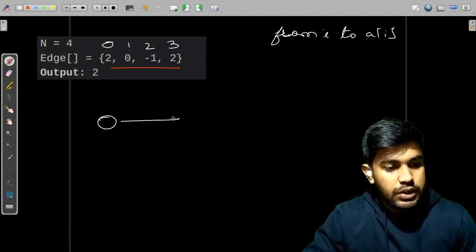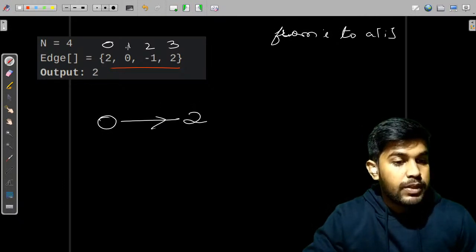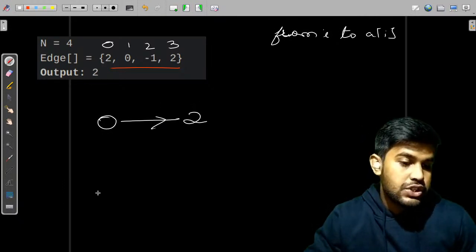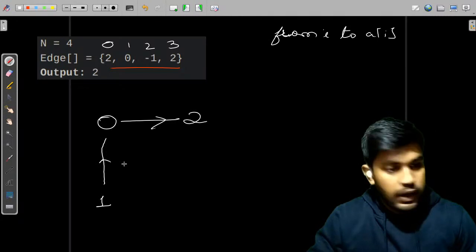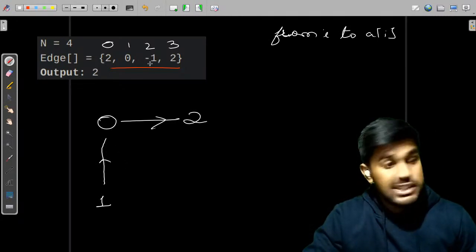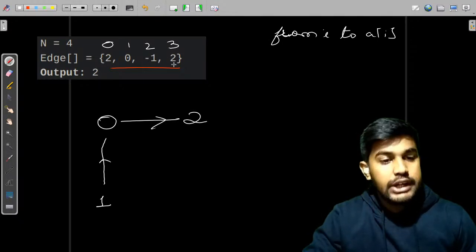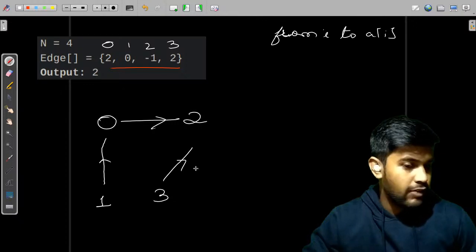From 1 to 0 we have one edge. From 2 to -1, this means that there is no edge. From 3 to 2, we also have one edge.